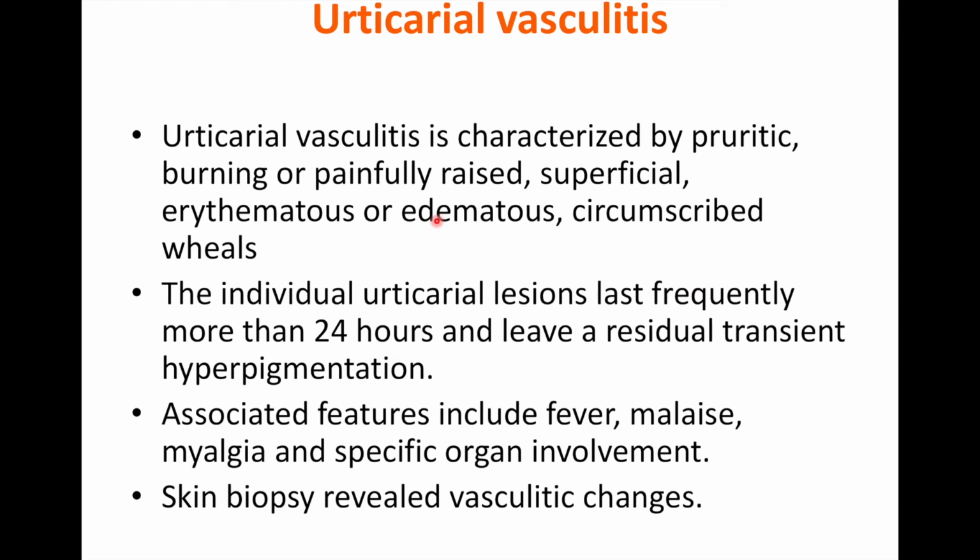Urticaria vasculitis is another type or variant of chronic urticaria. Urticaria vasculitis is characterized by pruritic or burning or even painful raised superficial erythematous well circumscribed wheals. The individual urticaria lesion lasts longer than 24 hours and they leave a residual transient hyperpigmentation. It is associated with some systemic manifestations, especially arthralgia and myalgia, and skin biopsy will reveal vasculitic changes.